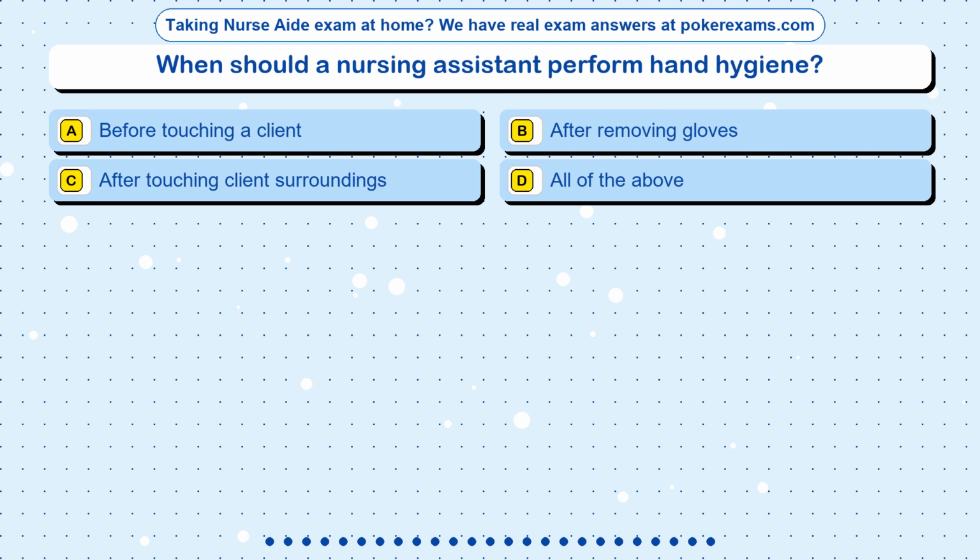Question 19. When should a nursing assistant perform hand hygiene? Option A. Before touching a client. Option B. After removing gloves. Option C. After touching client surroundings. Option D. All of the above.